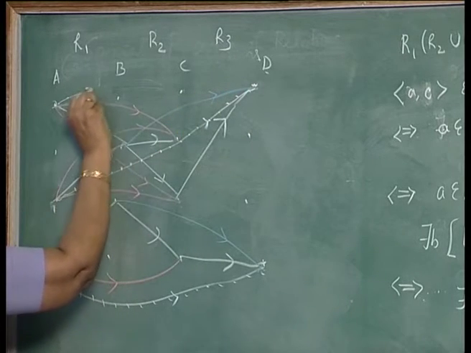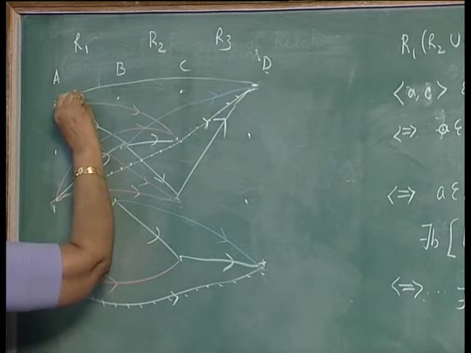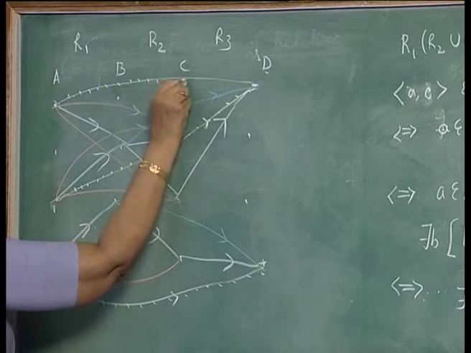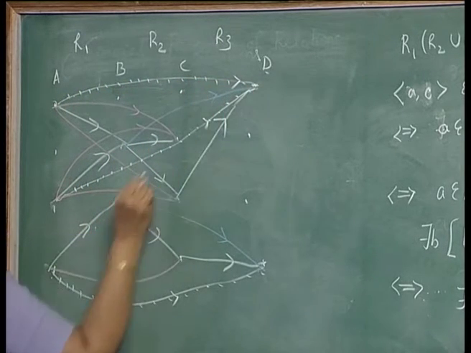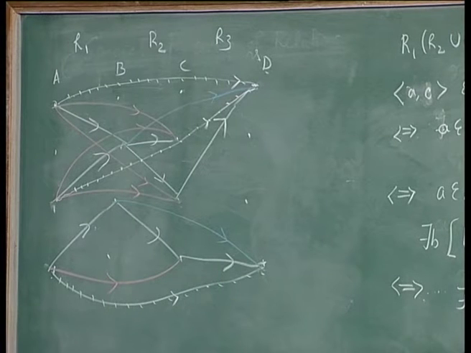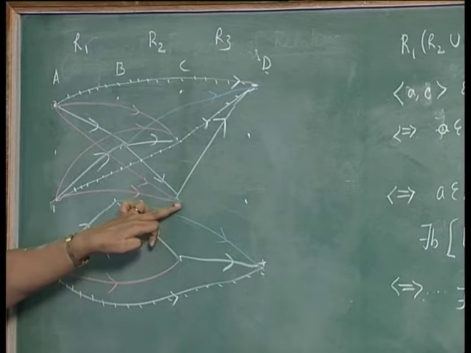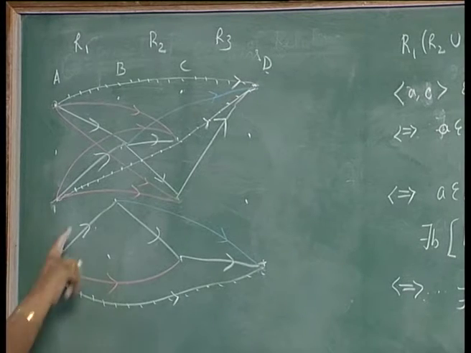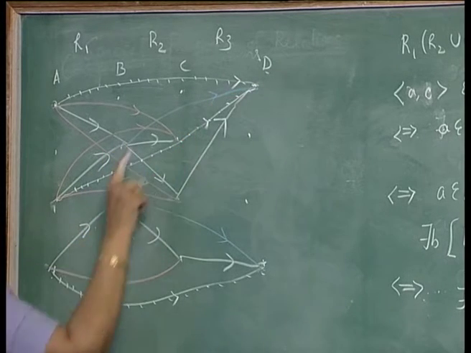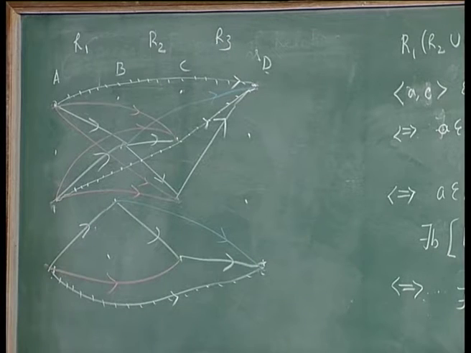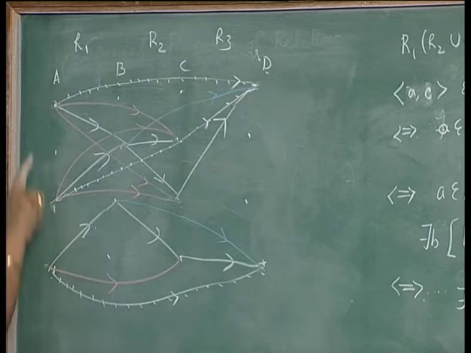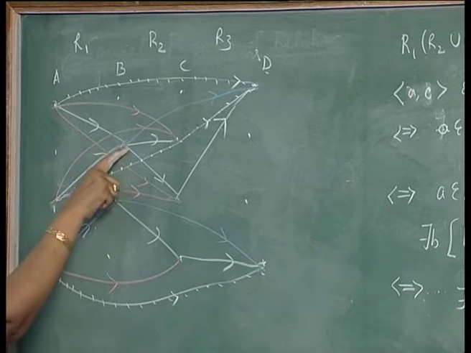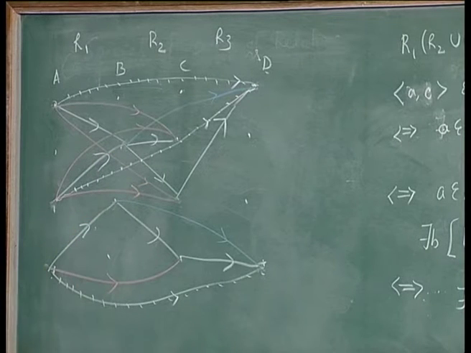So, there will be one arc from here to here in R1 R2 into R3, because R1 R2 has this arc and then R3 has this. Now, look at R2 R3, it has got only 2 arcs, one this and this. Okay. R1 has this arc, this arc, this arc.